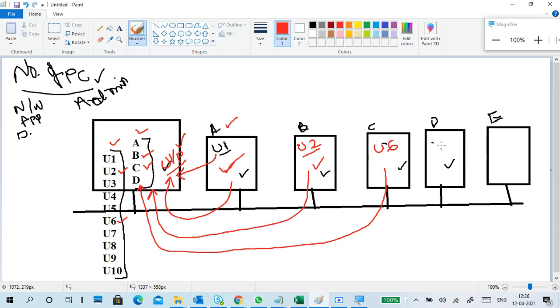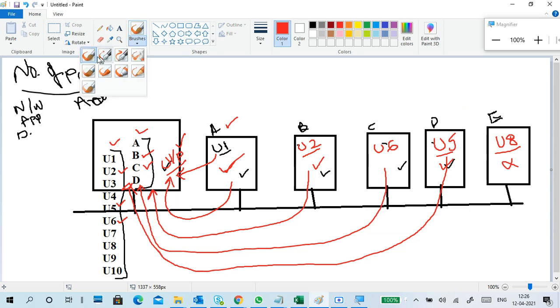Next, for example, U5 logs in. Again the same thing: U5 sends a request and user 5 is verified here, then authenticated and authorized. Now U8 wants to access like this. I type U8. What will happen? Nothing will happen. Why? Because E information is not available here.